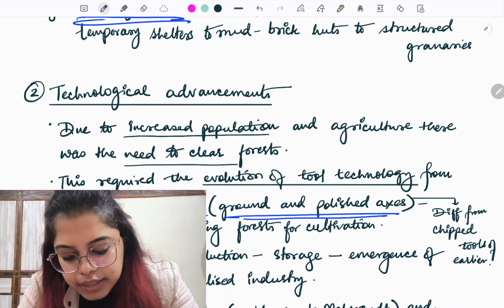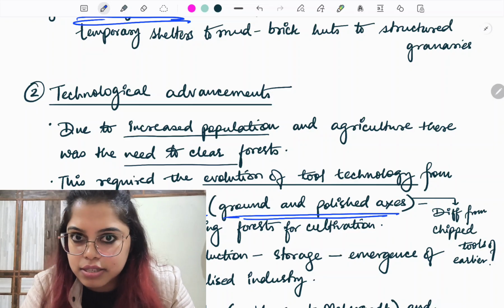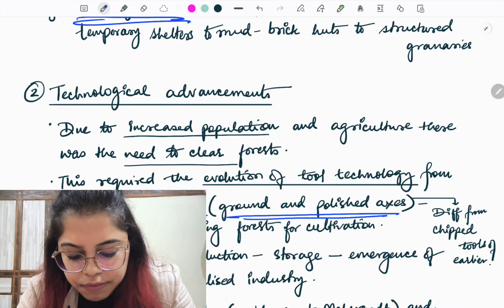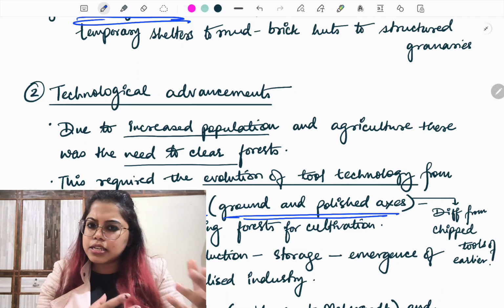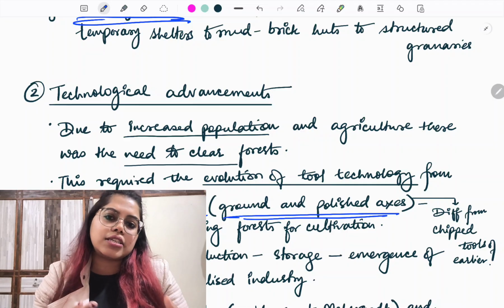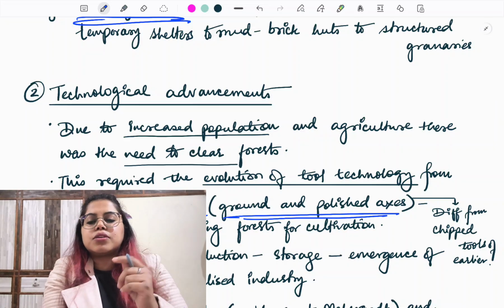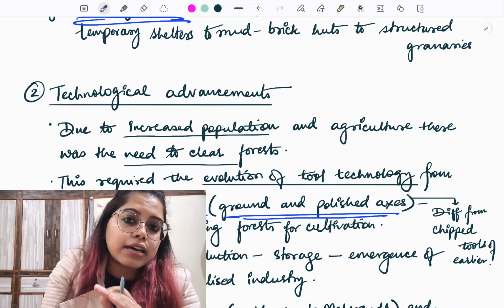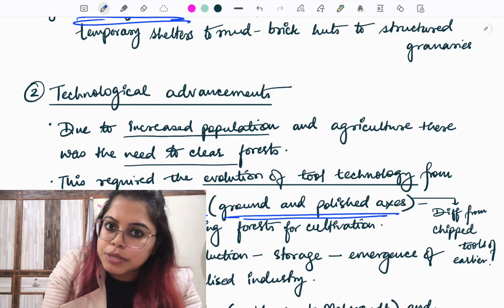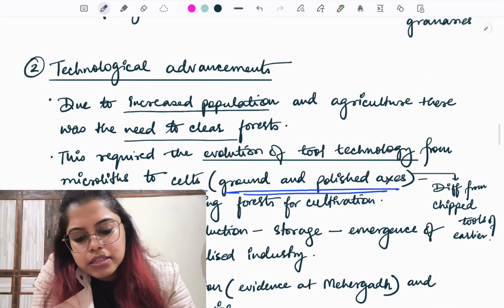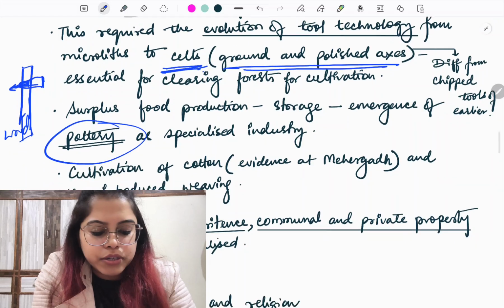And what they are doing is fitting it. How are they fitting it? Here the hole is smaller in shape, so they wedge it in this way, so that it will not easily come loose. So in this way, tool technology is moving from microliths to ground and polished axes, right? It does not mean that microliths are ending. We still have microliths, we still have hand axes, but this is a new addition to the tool technology. Along with this technological advancement, another thing, as I discussed, is the coming of pottery.